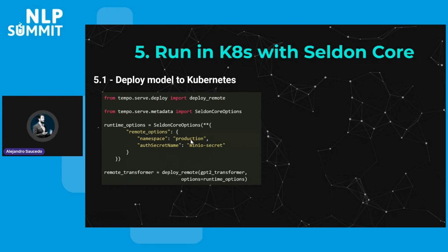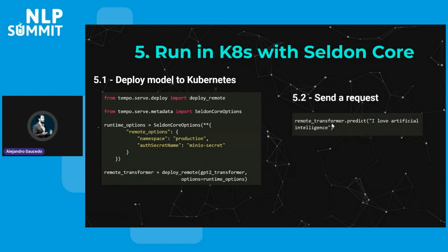Primarily because, if you remember, we actually defined the specific bucket where we want to upload it. Tempo actually helps us by pushing all of the artifacts and everything that we need, so that we don't have to deal with any of the complexity. Whenever we run deploy remote, instead of deploy local, with those specific options, we now have a deployed model that is running in Kubernetes that we can interact with by running our input with that token.